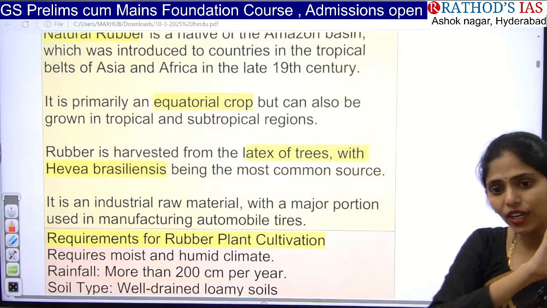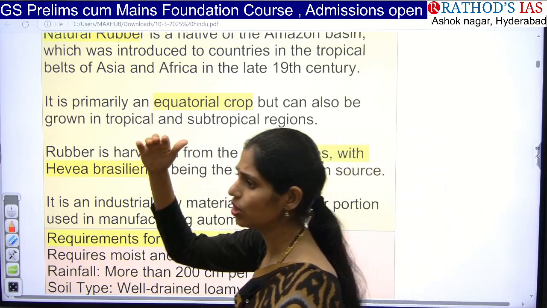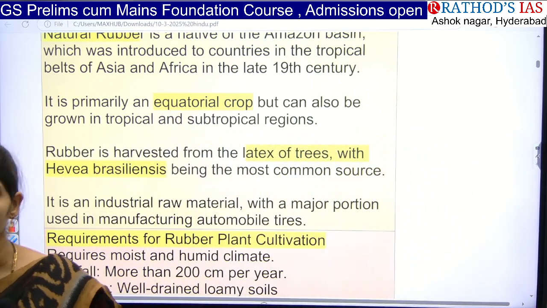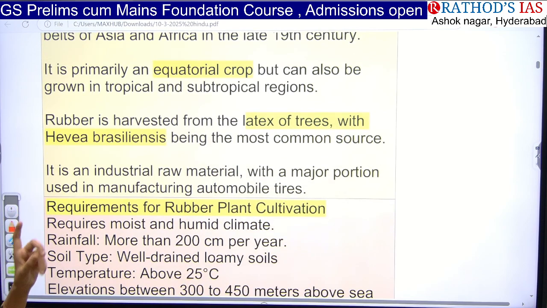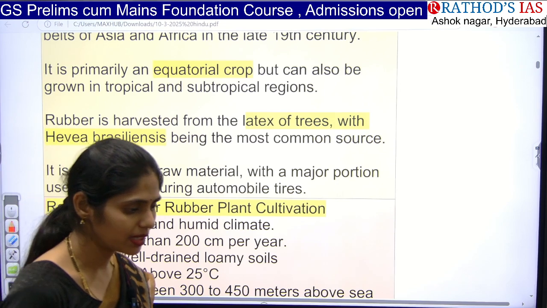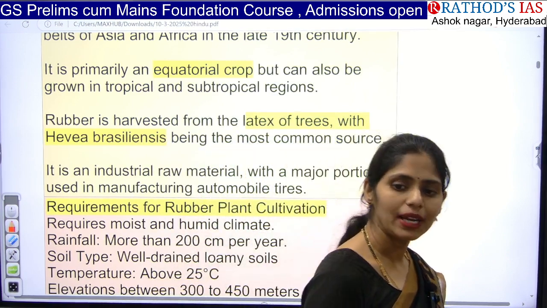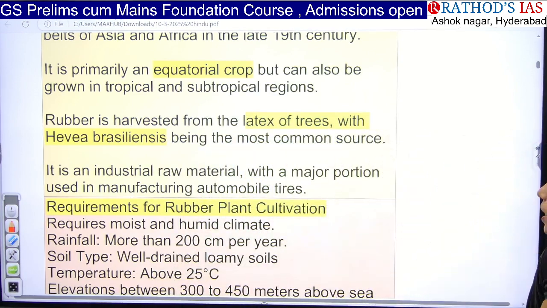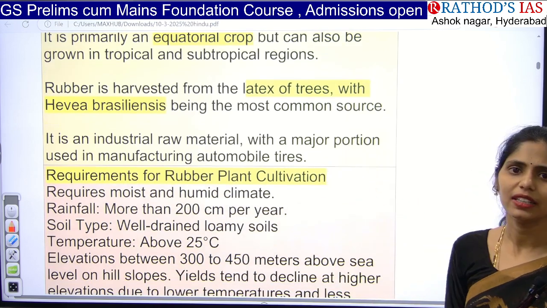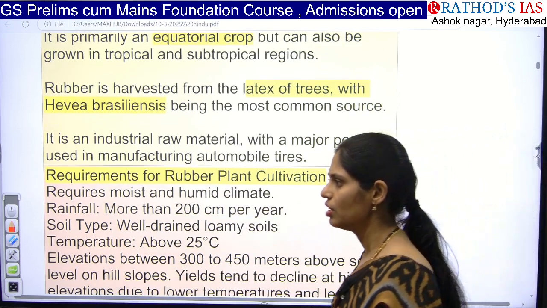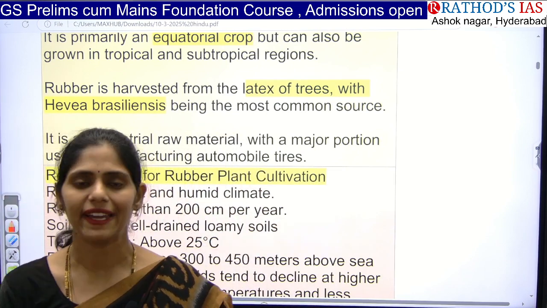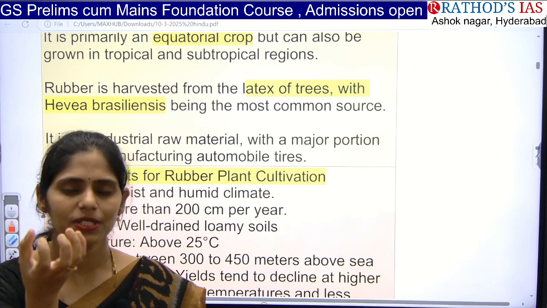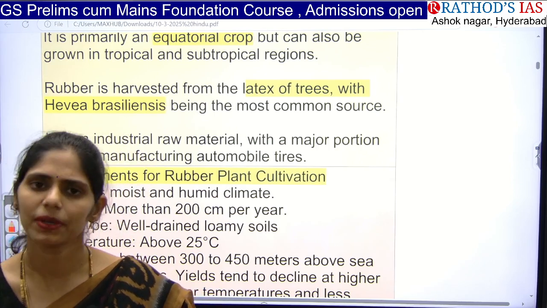That means in the equatorial region, that is from 5 degrees north to 5 degrees south, it is normally found. Okay, and even now we can grow that in tropical as well as subtropical regions. And one more important thing that you have to remember is rubber cannot be grown in temperate regions. Next, have you seen this papaya tree? Whenever you cut this papaya tree, or make a wound to this ficus or papaya, you will see the white colored liquid or sap coming outside.